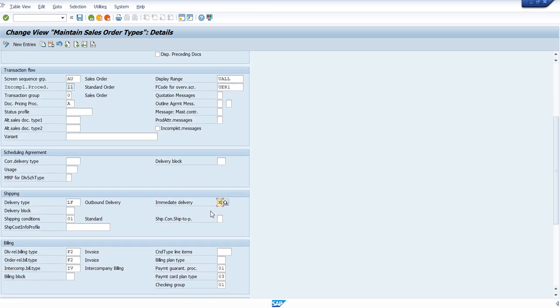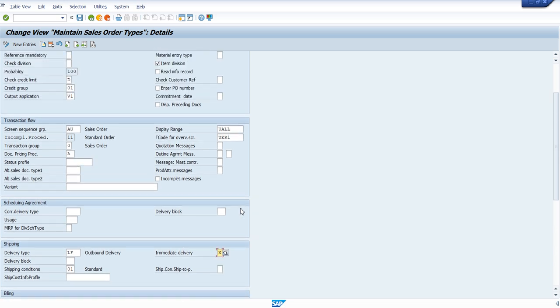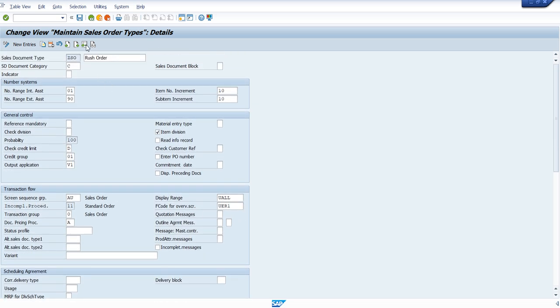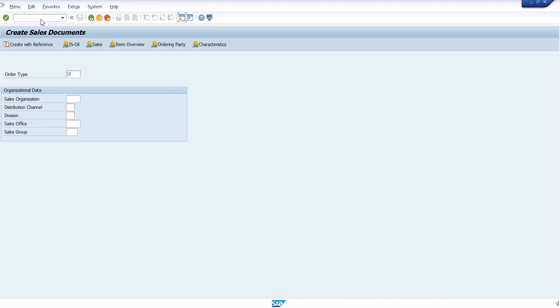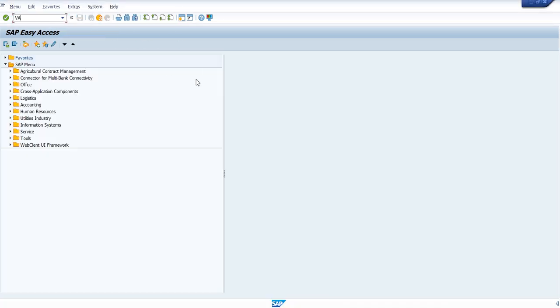You can see the delivery order type and everything else is the same. Now I'll just save this. Okay, the save is done. Now using this document type we are going to create an order, and we can find what the item category is. Then we can come back to the item category here. So let me go for the sales order here, VA01.